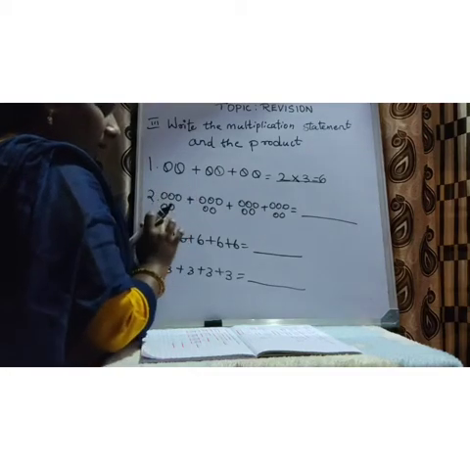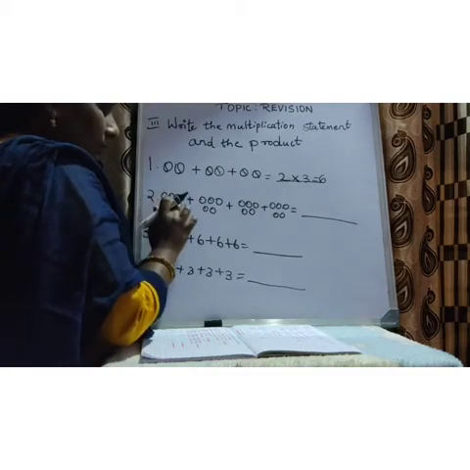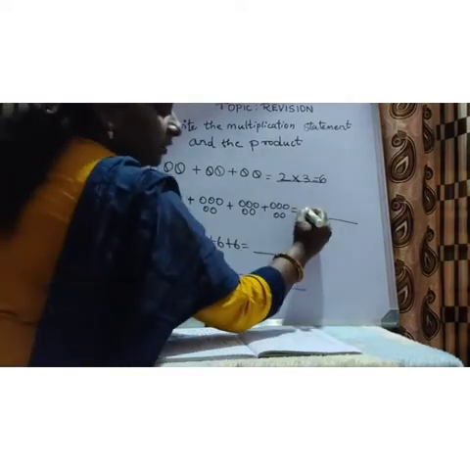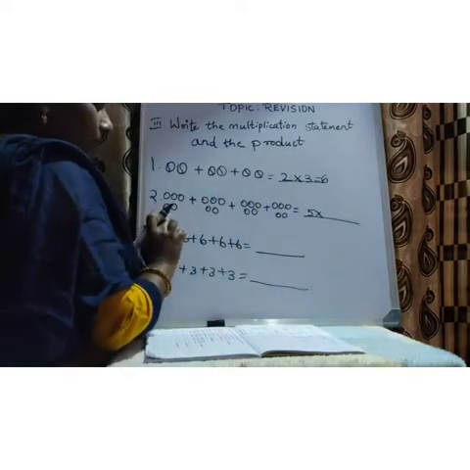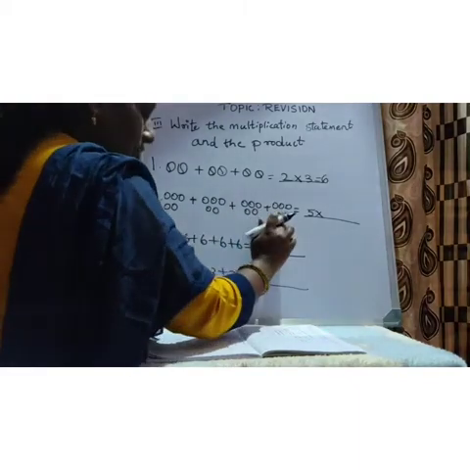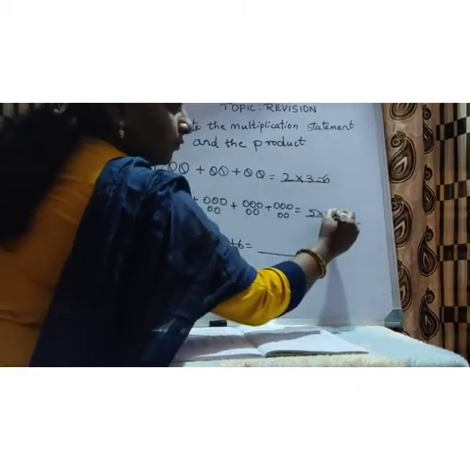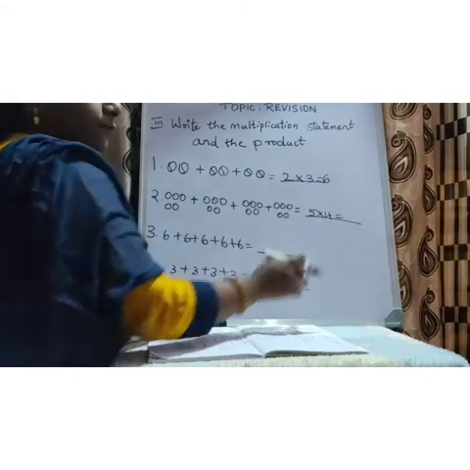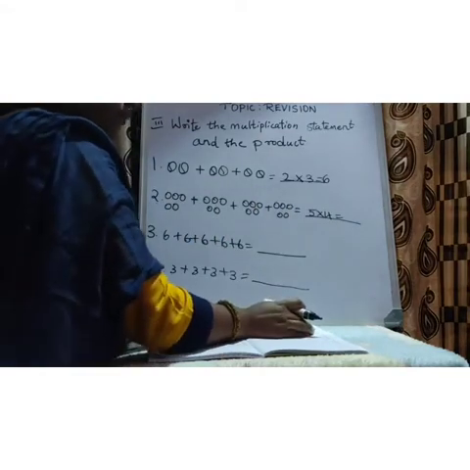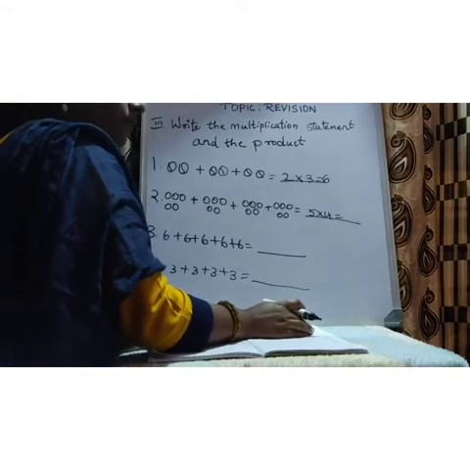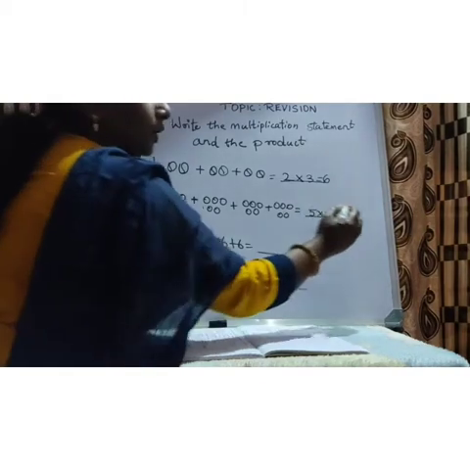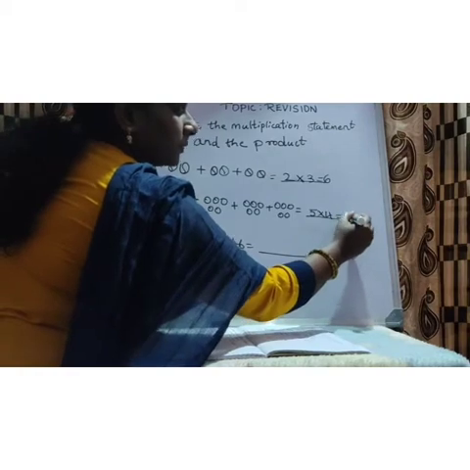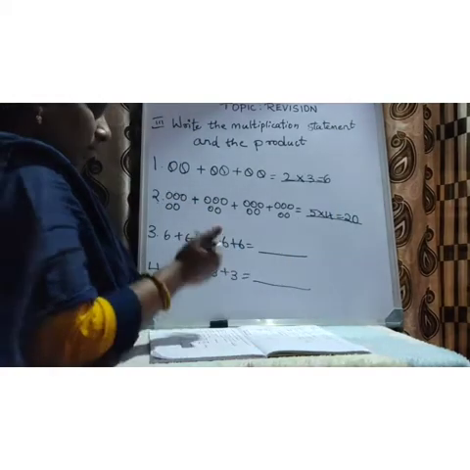How many things are there in each group? 1, 2, 3, 4, 5. So write here 5. Into how many groups are there? 1, 2, 3, 4. So write here 4 equals 5 4s are. 5 4s are... 5 1s are 5, 5 2s are 10, 5 3s are 15, 5 4s are 20. Okay, 5 4s are 20.